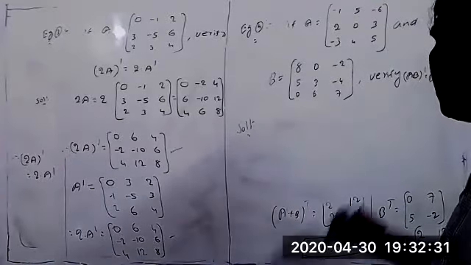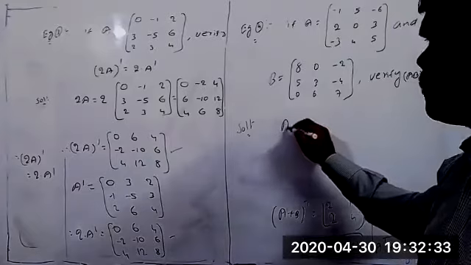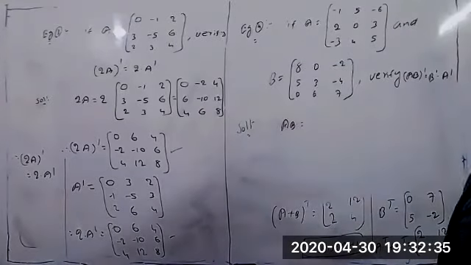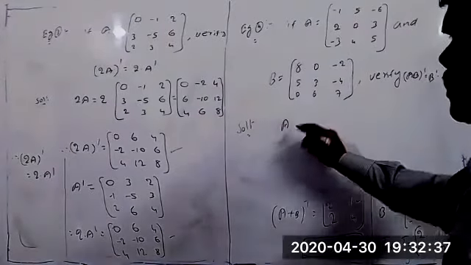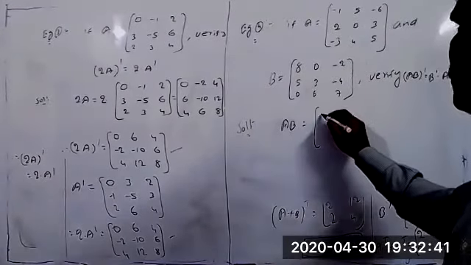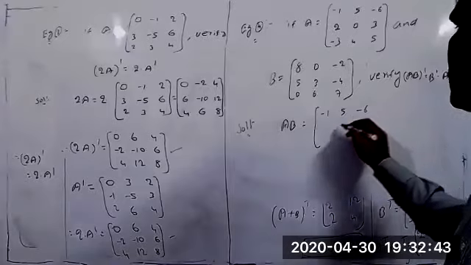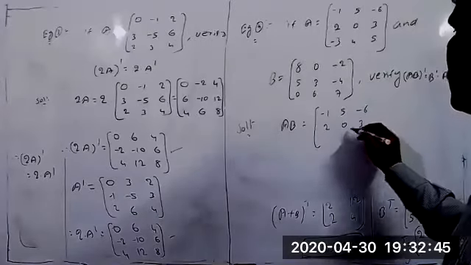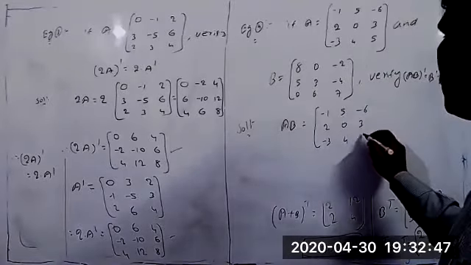So first we have to find (AB) transpose, which means we have to find the value of A into B first. So A into B: the matrix A equal to -1, 5, -6, 2, 0, 3, -3, 4, 5.